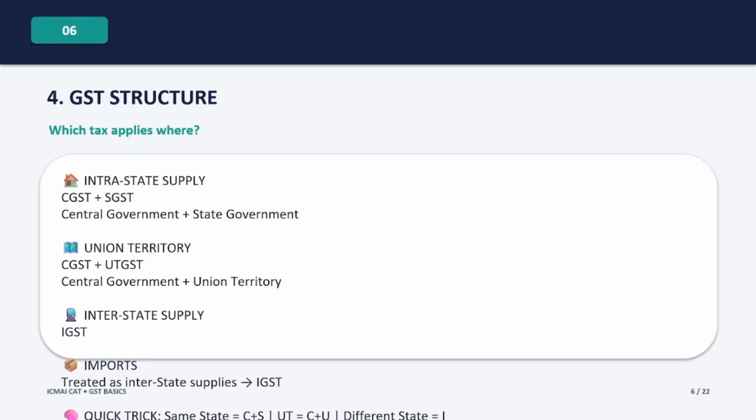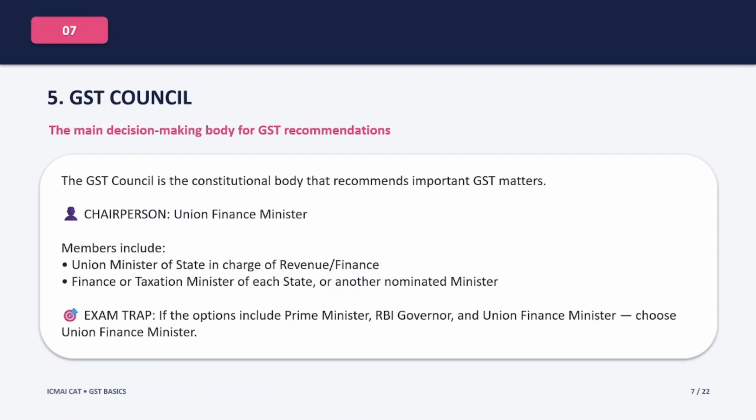Same state: CGST plus SGST. Union Territory: CGST plus UTGST. Different state: IGST. Remember this clearly because GST structure questions are very common in MCQs. Now let's talk about the GST Council.